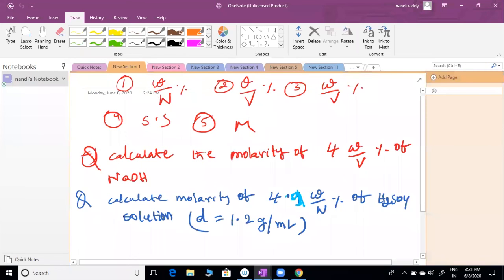You can see one by one. Remaining people may take a break. I'm teaching NCERT, and we are following NCERT strictly, plus we are adding extra.